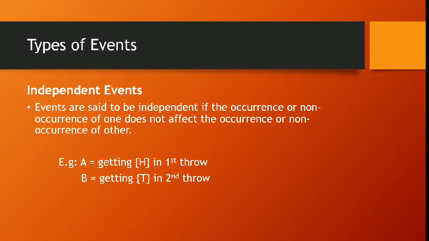Independent events. Events are said to be independent if occurrence of one of the events does not affect the occurrence of the other. Example, when we first throw a coin, then a head appears. Let's call it set A. And when we throw the coin for a second time, then getting a tail is taken to be set B. Now, getting a head in the first throw will not affect the outcome of the second throw. Hence, A and B are independent events.